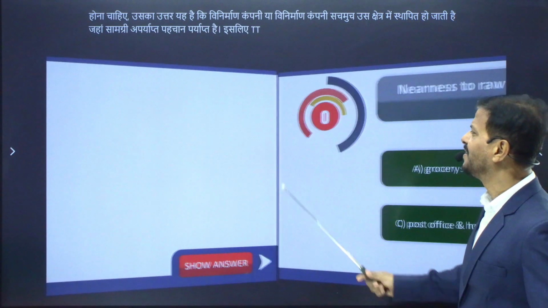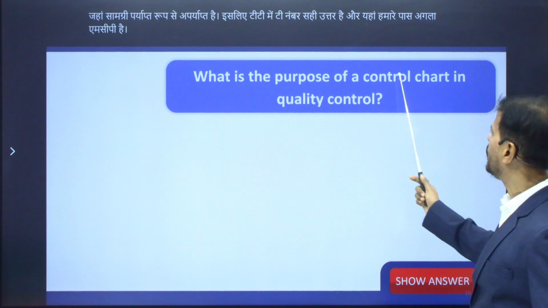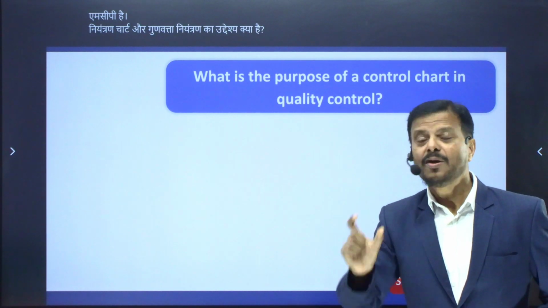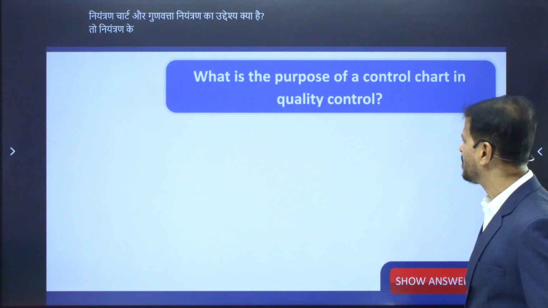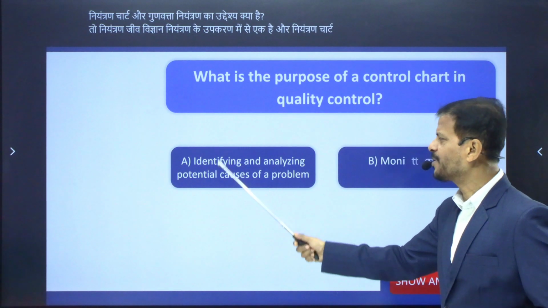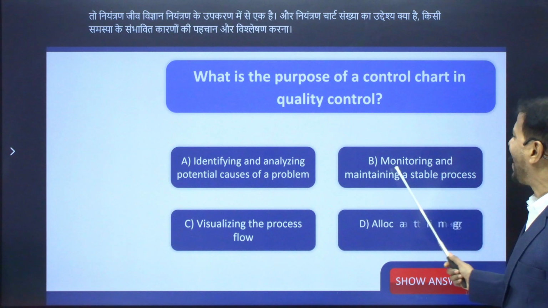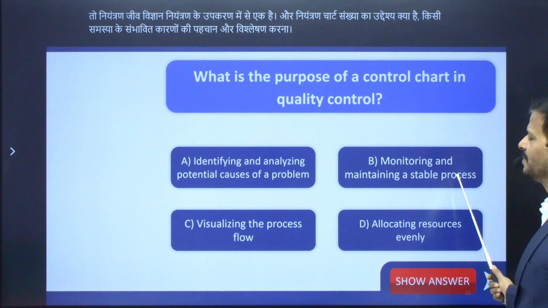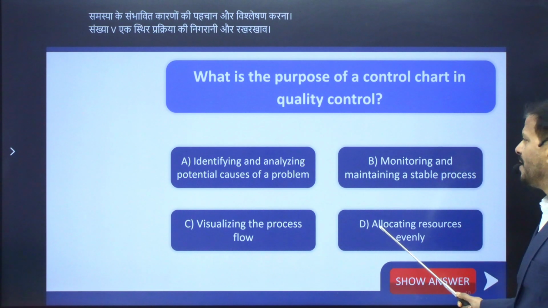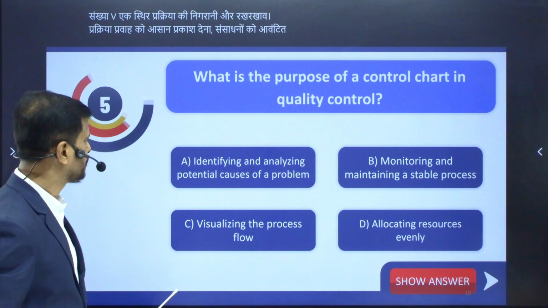And here we have the next MCQ. What is the purpose of a control chart in quality control? So control chart is one of the tools for quality control. And what is the purpose of a control chart? Number A, identifying and analyzing potential causes of a problem. Number B, monitoring and maintaining a stable process. Number C, visualizing the process flow. Number D, allocating resources evenly. And your time starts right now.